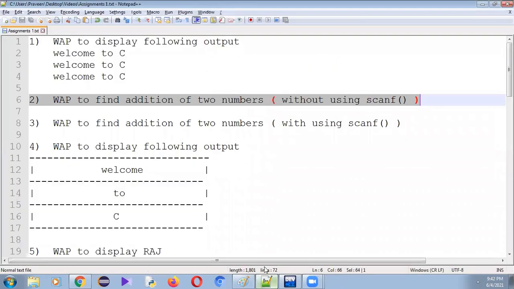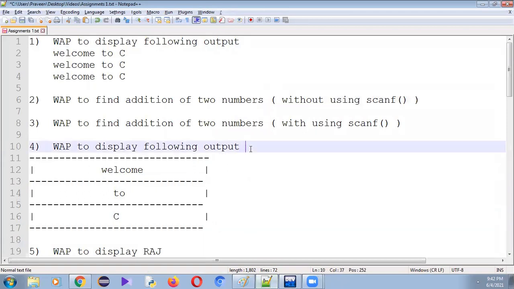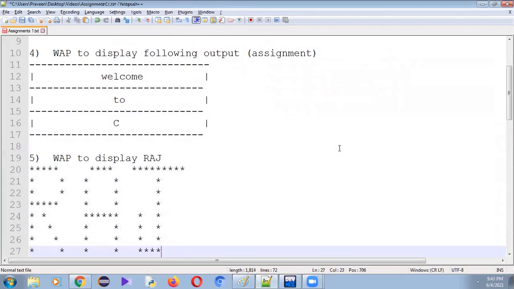Let's move to the next program. The third one is also completed. Next one. This is the assignment. Let me clearly mention that it is an assignment. Let me give the hint for the assignment also. Write a program to display the following output. So it has to display one horizontal line like this. Welcome to C should be displayed.